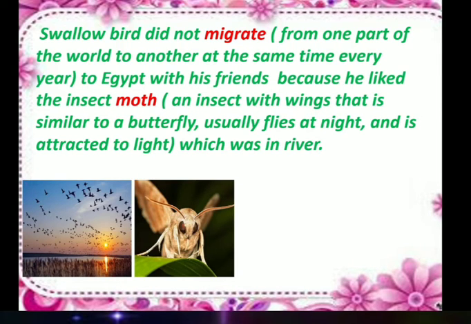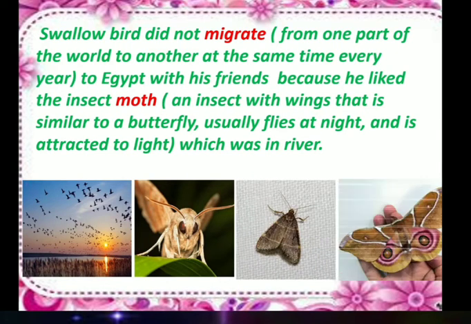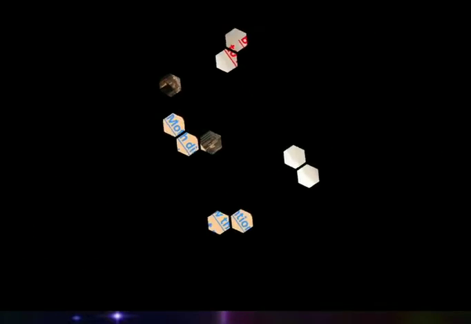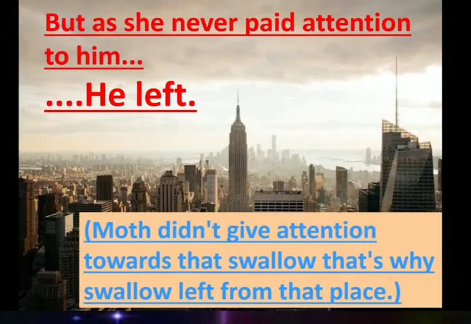That bird did not migrate because he wanted to be friends with that moth. But the moth was not interested at all in the swallow, and as she never paid attention to him, he left.